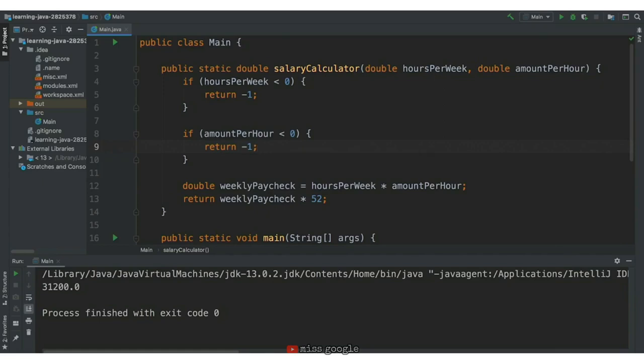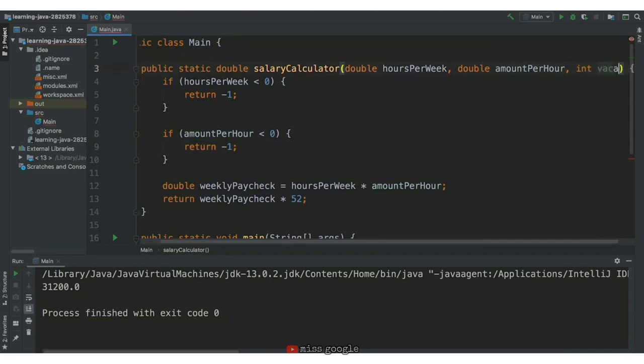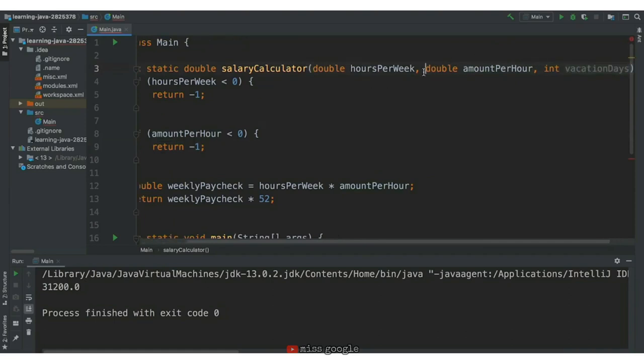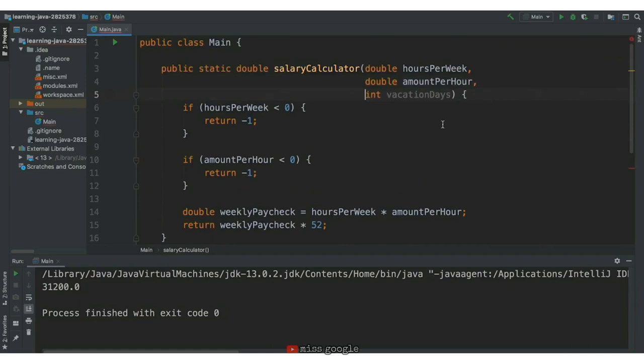For the bonus, you could add another parameter called vacation days. This would be an int or a double. It just depends if you want to allow your employees to take half days for vacation. In this case, we'll make ours an int. To account for the vacation days, we'll create a variable called unpaid time, and set it to the value of amount per hour times 8. This accounts for how much the employee should be paid less per year based on one vacation day.